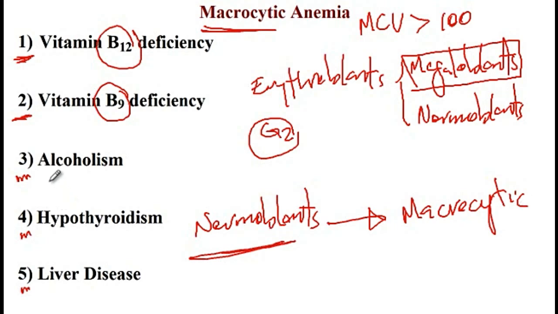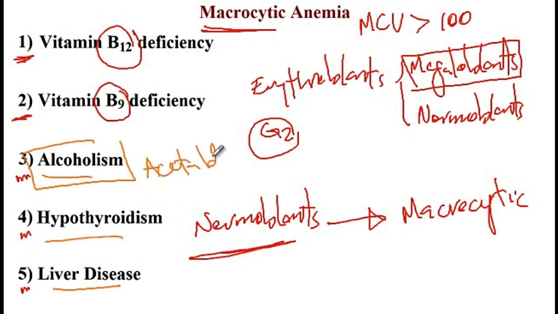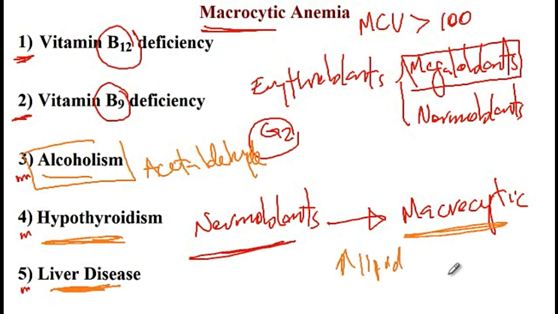So while the exact mechanism of macrocytic anemia in these conditions is not known, it's thought that alcoholism, by increasing acetaldehyde, which is a metabolite of alcohol, will affect the membrane of the red blood cells and cause macrocytosis. Hypothyroidism, its mechanism is not known, and with liver disease, it's thought that due to increased lipid deposition in the red blood cell membranes, it will again cause macrocytosis.